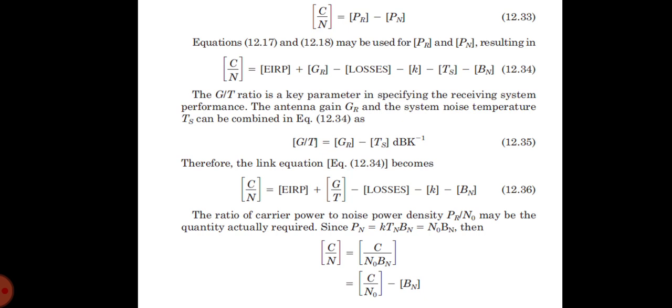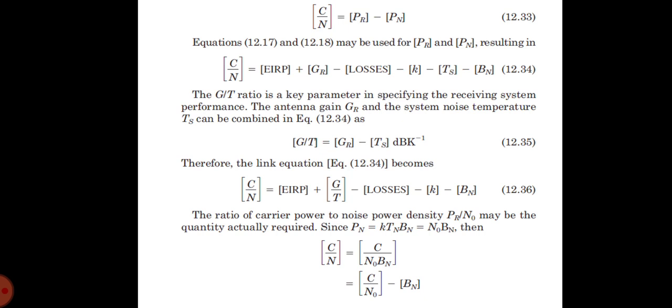The ratio of the carrier power to noise power density, PR divided by N0, may be the quantity actually required. Since Pn is equal to K TN Bn, which is equal to N0 into Bn, then C/N is equal to C/N0 into Bn, that is, C/N equals C/N0 minus Bn. Therefore, C/N0 is equal to C/N plus Bn.